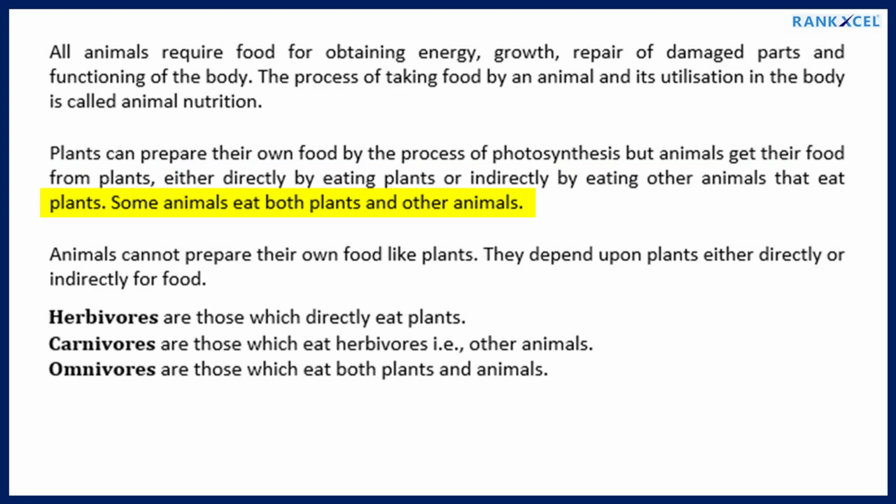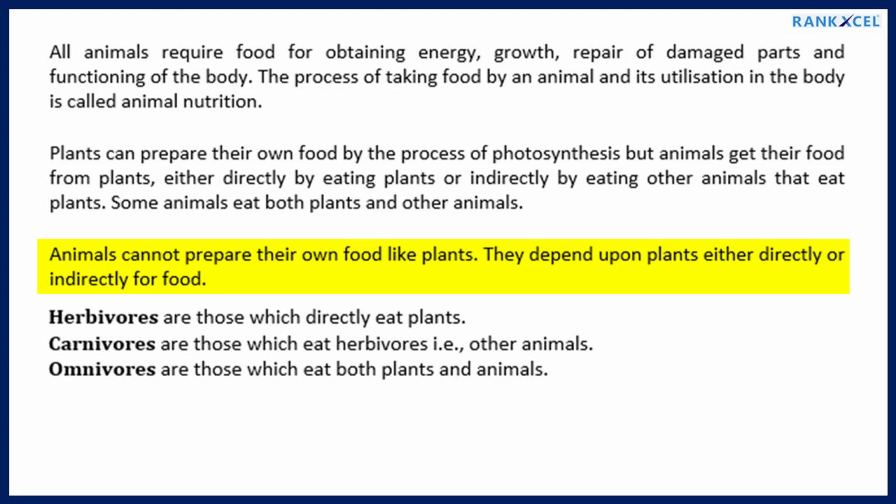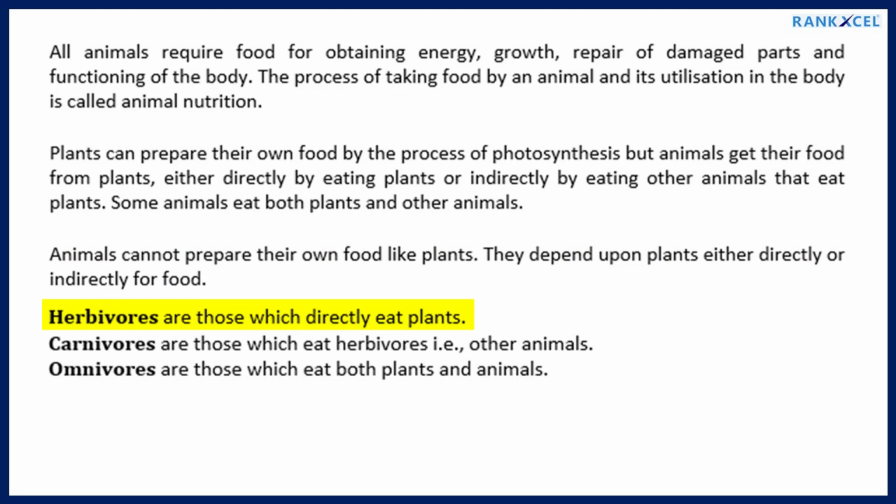Some animals eat both plants and other animals. Animals cannot prepare their own food like plants. They depend upon plants either directly or indirectly for food. Herbivores are those which directly eat plants. Carnivores are those which eat herbivores, other animals. Omnivores are those which eat both plants and animals.